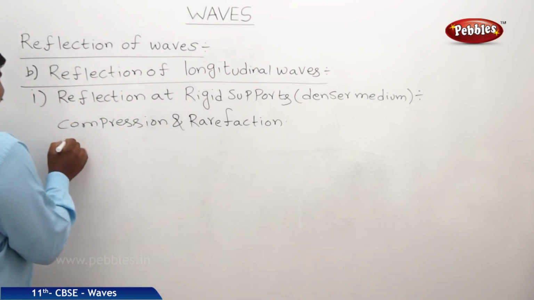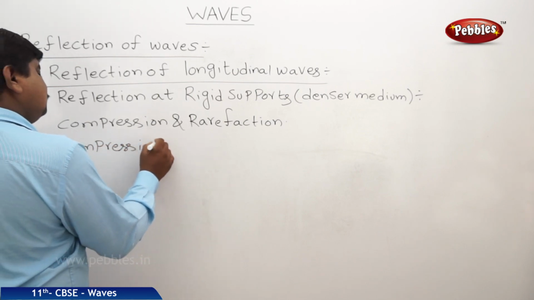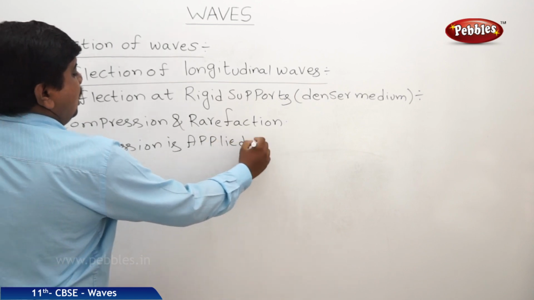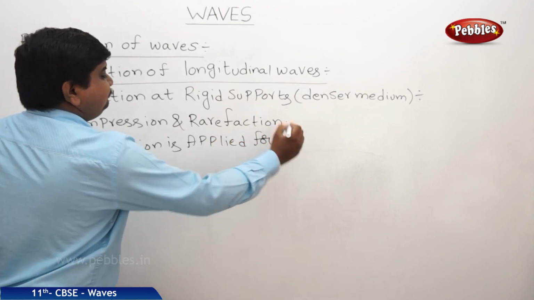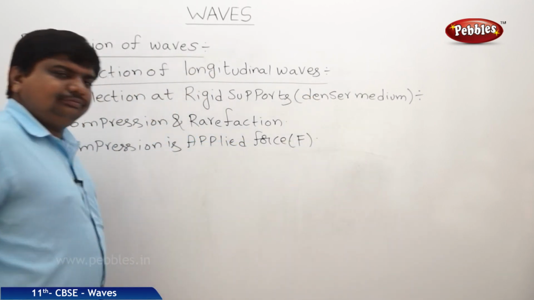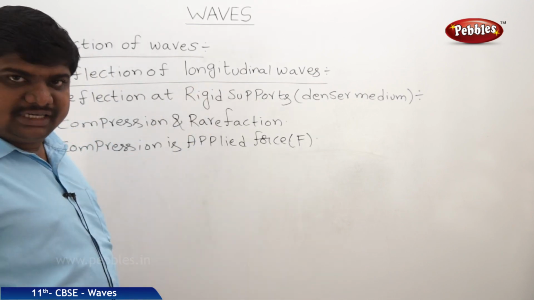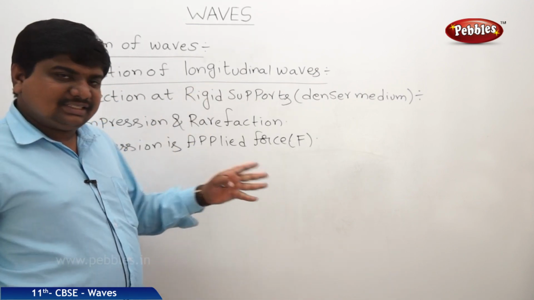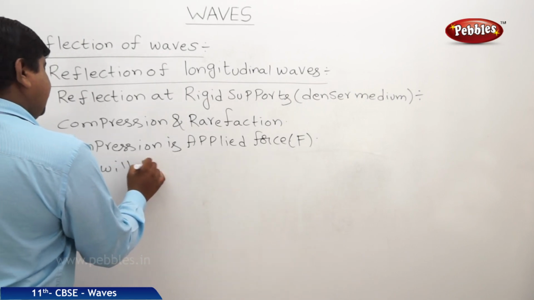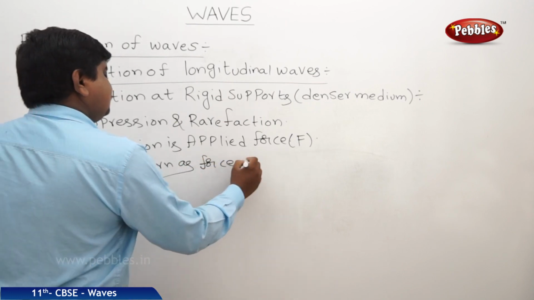So if the compression is the applied force, let us say it is F. This compression touches the rigid support of the denser medium, then it will create a force of reaction.